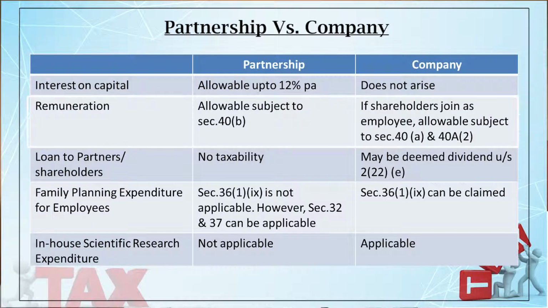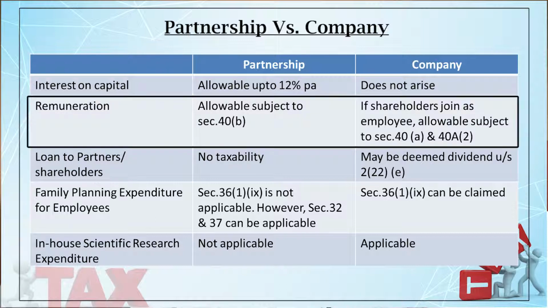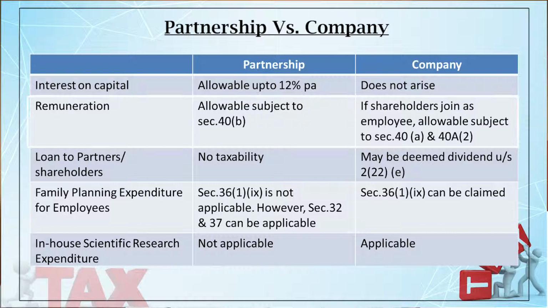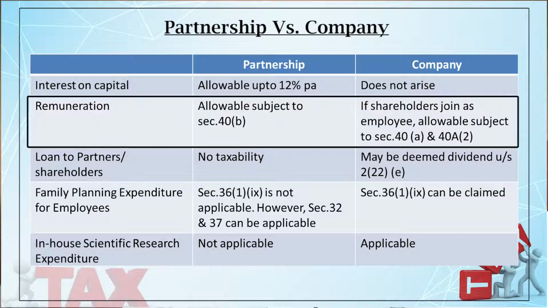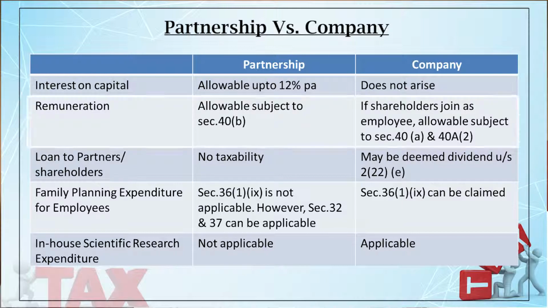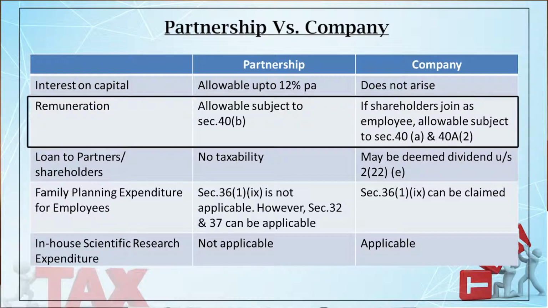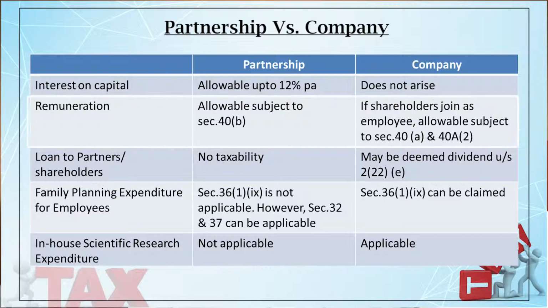Then the remuneration. In case of partnership firm, partners may be entitled to remuneration as per the partnership deed. Now, remuneration may take the form of salary, commission, bonus, etc. From the point of view of the partnership, such remuneration is allowable subject to section 40B, because 40B deals with the limit of the remuneration.